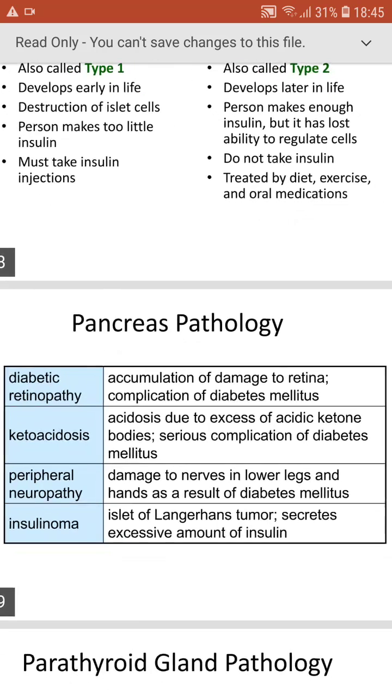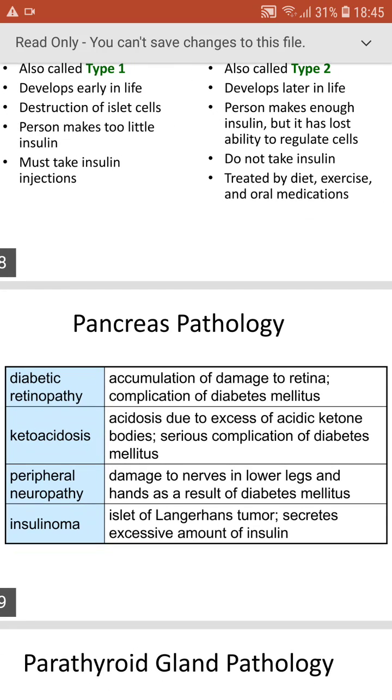Next, due to diabetes, they have certain conditions called diabetic retinopathy, nothing but accumulation of damage to the retina. It is one of the complications of diabetes mellitus. And ketoacidosis. Acidosis is due to excess of acidic ketones, a serious complication of diabetes mellitus. So the body fluids will become acidic with the production of ketones. And peripheral neuropathy, damage to the nerves in the lower legs and hands as a result of diabetes mellitus. Insulinoma, islets of Langerhans tumor will secrete excessive amount of insulin.